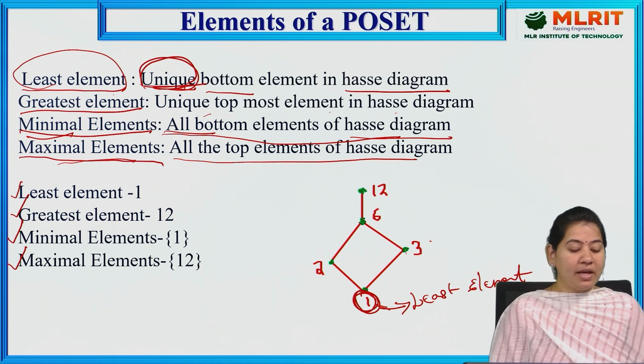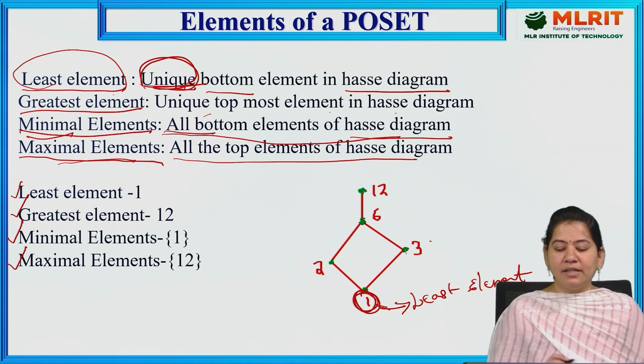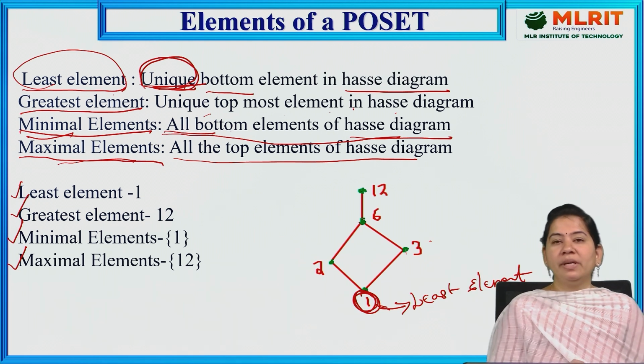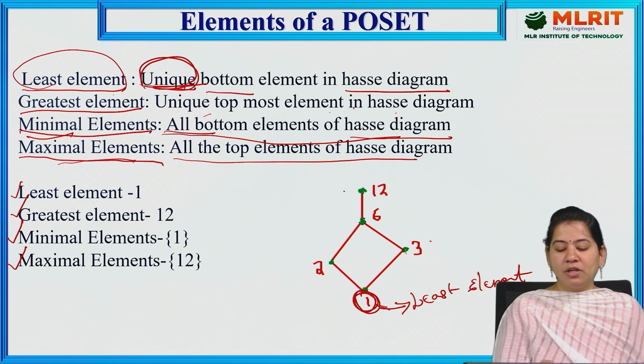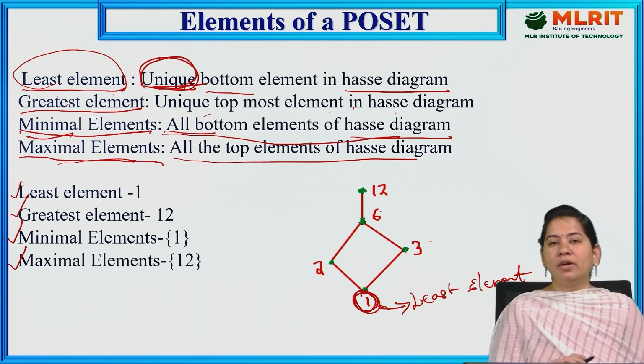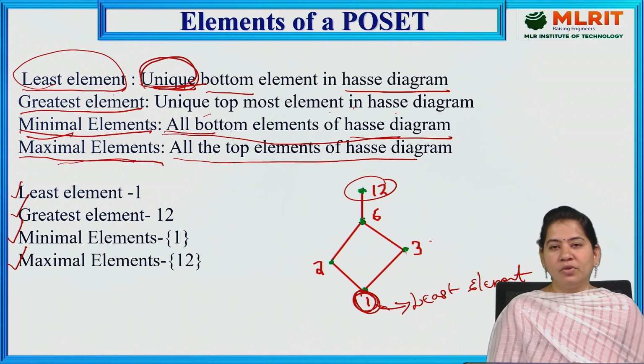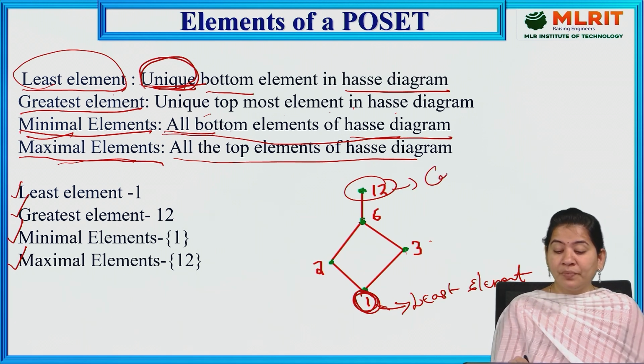In the same way, the greatest element. What is the greatest element for the particular Hasse diagram? The unique topmost element in a Hasse diagram is called the greatest element. Just observe here, what are the topmost elements found in the Hasse diagram. 12 is the only one, which is the topmost element. As it is the only unique element, we can say that this is called the greatest element.